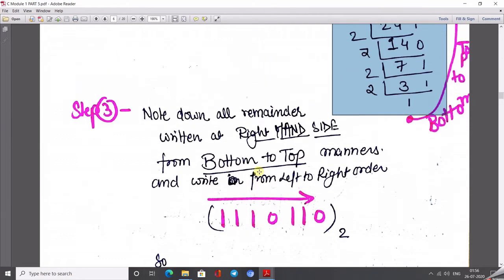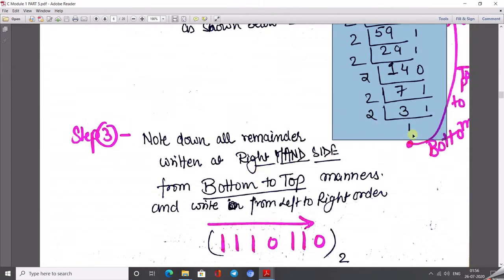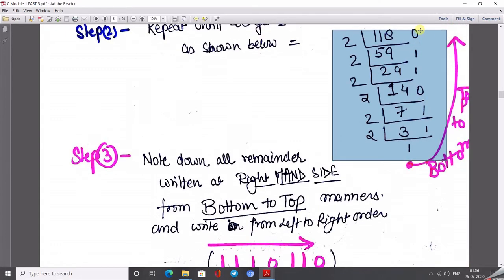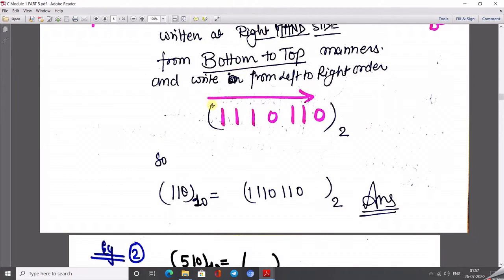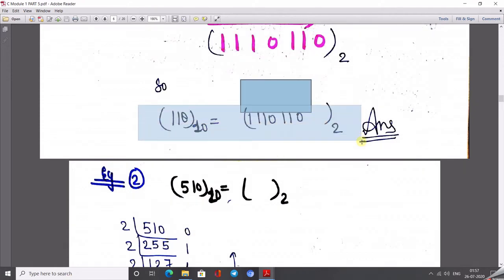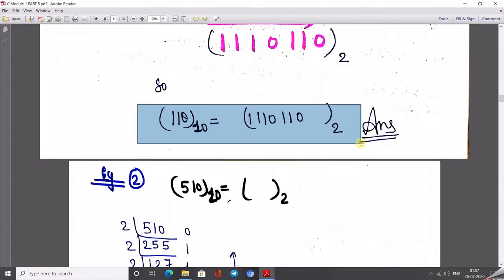So look here carefully. First of all, what do you get? Three ones, 0, then 3 more ones and 0. So writing from left to right, 1110 1110, with base 2. So now we can say that the decimal 118 is equivalent to 1110110 in base 2. Okay, so this is the right answer for conversion of 118 from the decimal number system into the binary number system.